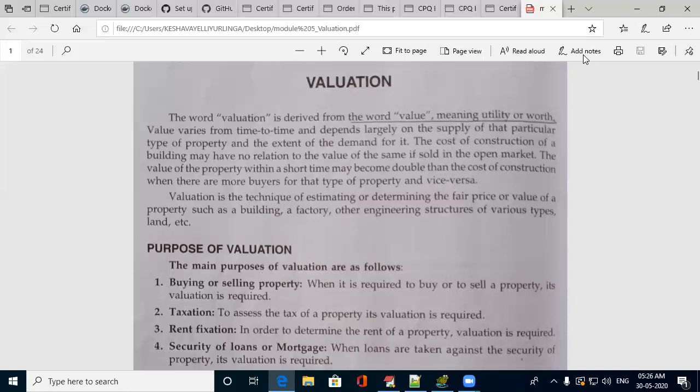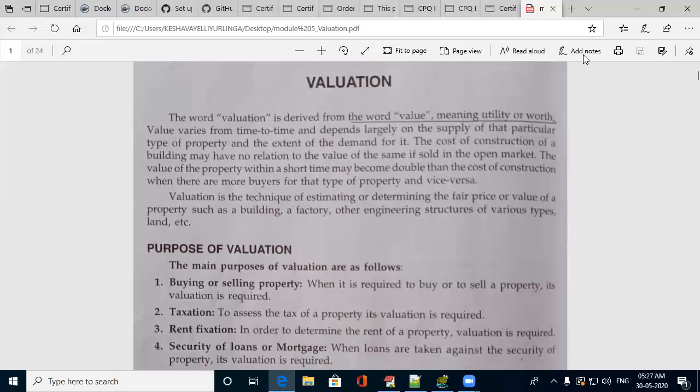Now, what is the purpose of valuation? Why do you need to value a particular building? Once the building is constructed, you need to pay a particular amount as tax to the government. For that, valuation of the building is required. Depending on its valuation at the particular time when you are paying, the tax also varies year to year. Then if it is ancestral property, and it has to be shared by the siblings, then also its valuation is required at that time.